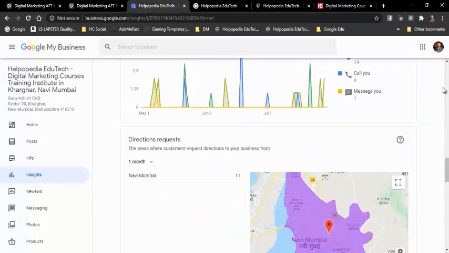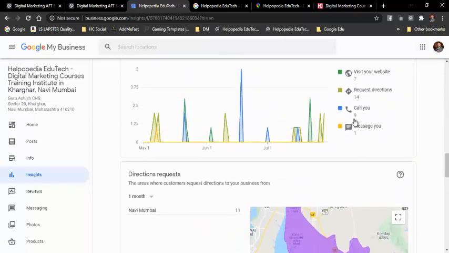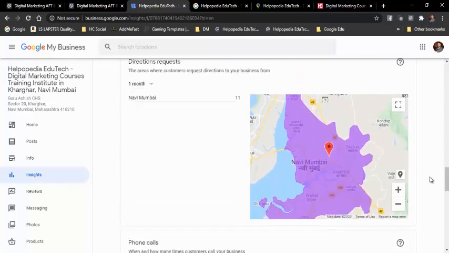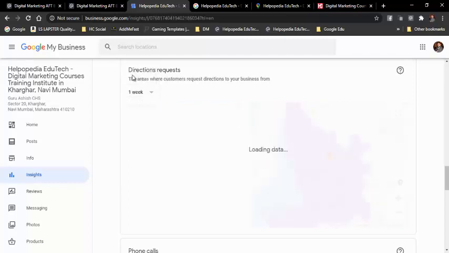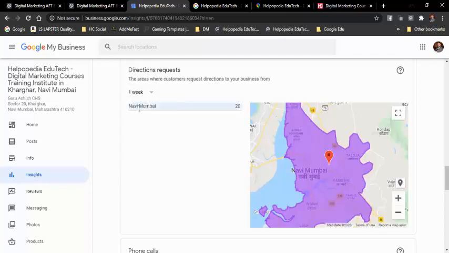So they can call and message you. 9 people have called me and 1 person has messaged me from Google My Business, and this is the place from where people have contacted me. This is from Navi Mumbai over here for the past 1 month, and in 1 quarter, from Navi Mumbai, 10 people have contacted me. In the past 1 week, 20 people have contacted me. Overall in 1 month it is say 11 people.